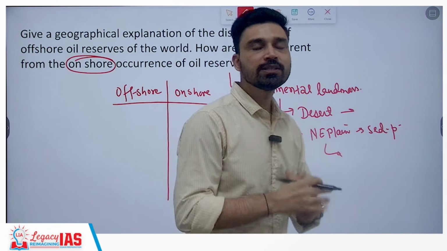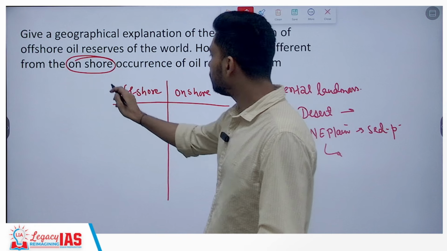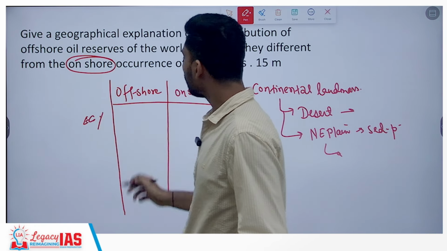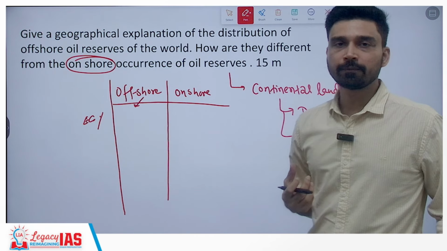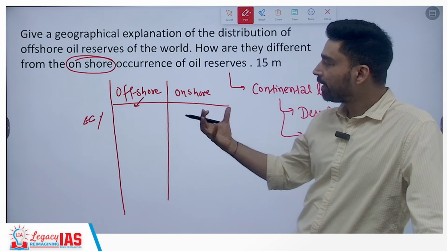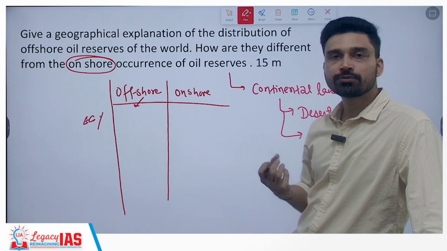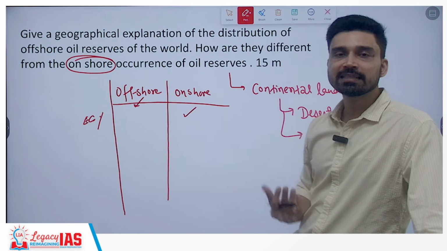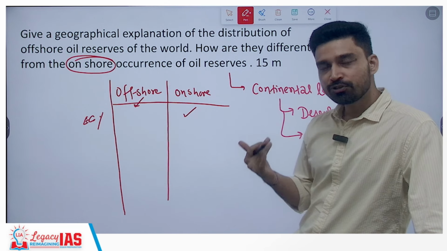So there are various bases on which you can compare them. For example, in terms of economics or finance, we can say it is much more expensive financially to extract oil resources from the offshore areas. Onshore areas, because they are easily accessible, have a relatively low financial cost.